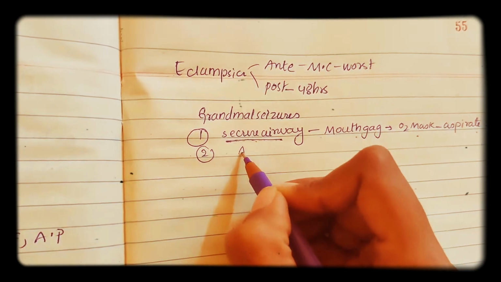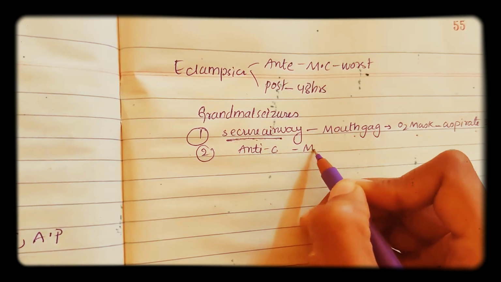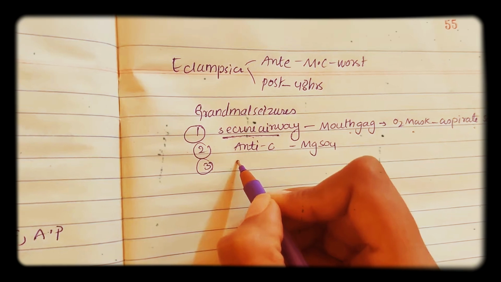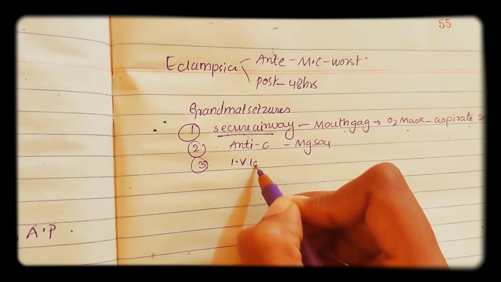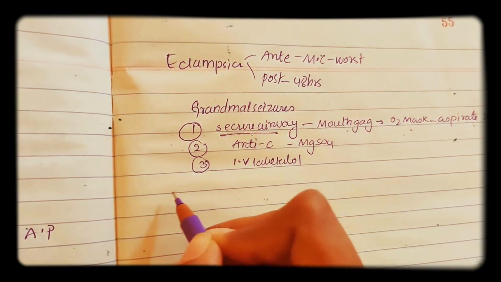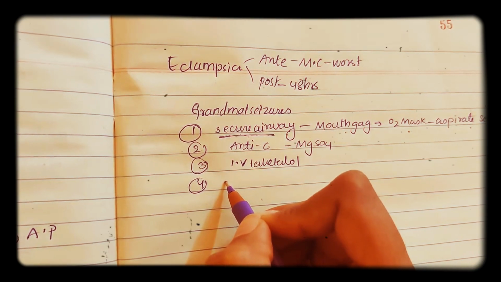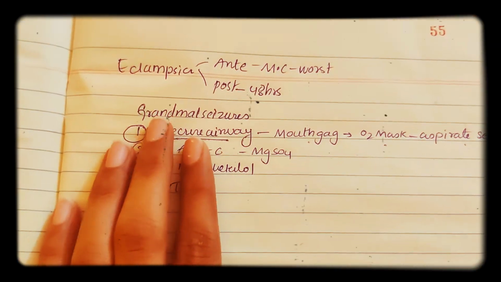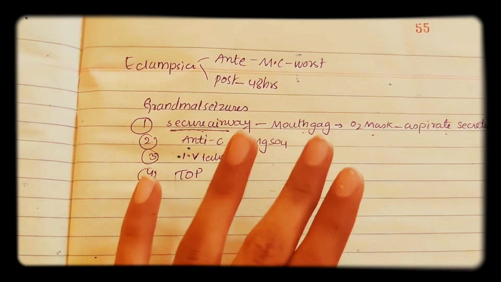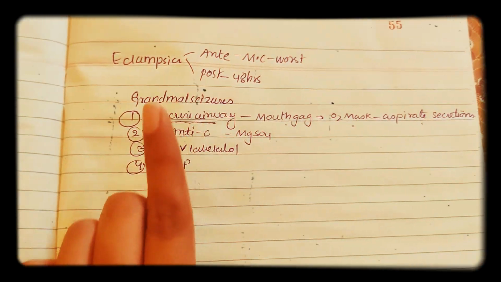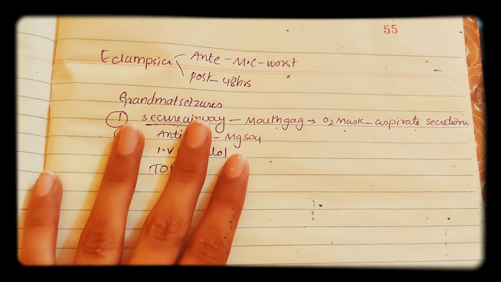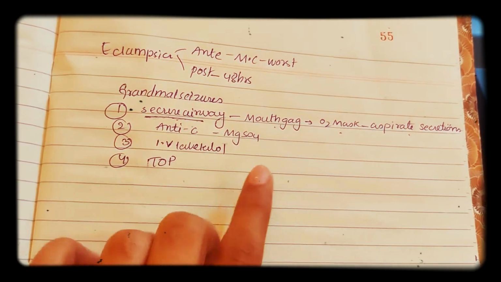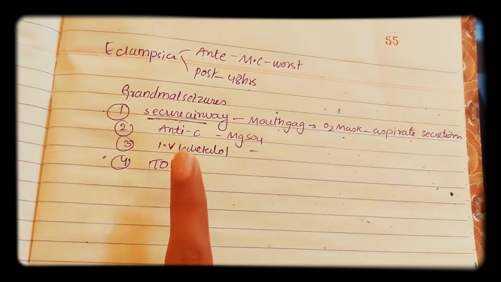Second step is anticonvulsants, especially magnesium sulfate. The third step is antihypertensive IV, give IV labetalol. And the fourth step is definitive management, that is termination of pregnancy. So in a case of eclampsia with grand mal seizures, first you secure the airway with mouth gag, oxygen mask, aspirate secretions. Next you give anticonvulsant treatment with magnesium sulfate. After that you give IV labetalol. After doing all this, if the patient is still not stable, then you will do termination of pregnancy.